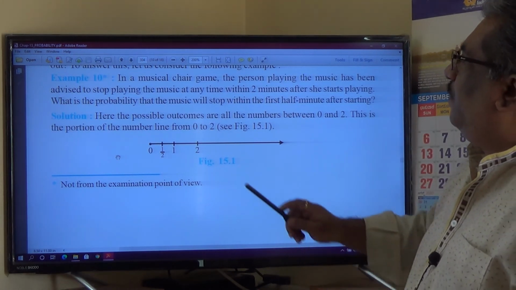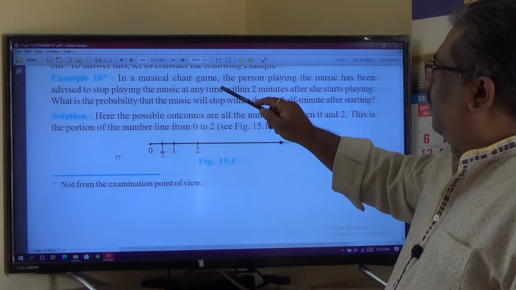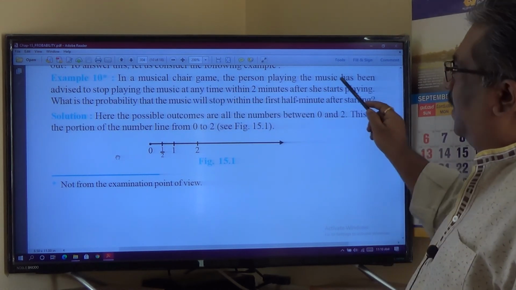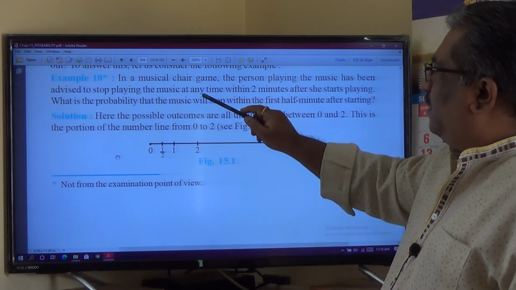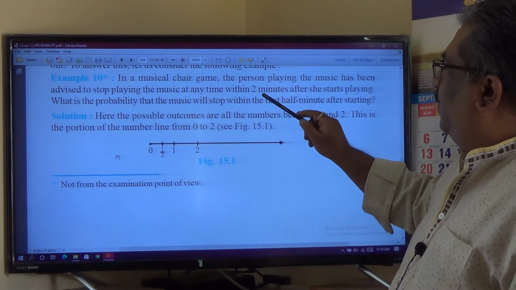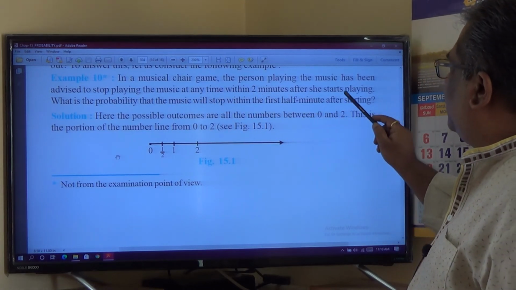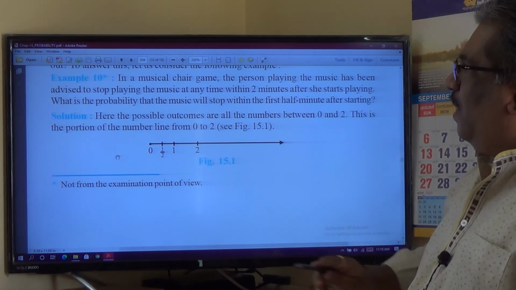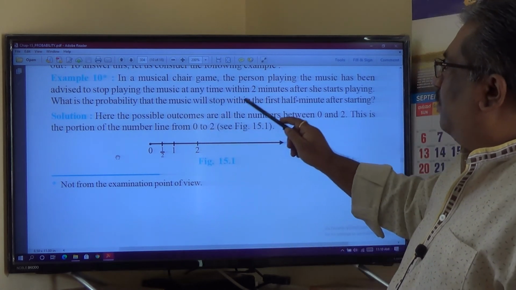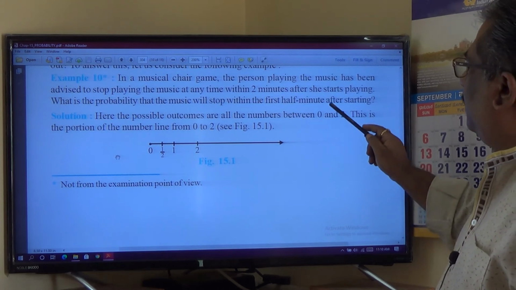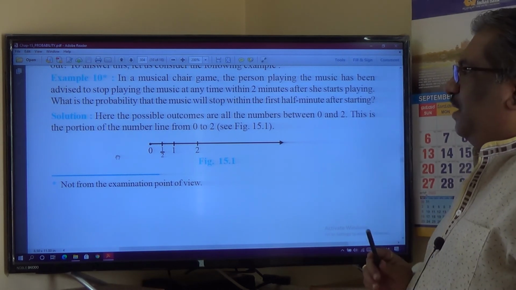Let's see. In the musical chair game, the person playing the music has been advised to stop playing the music at any time within 2 minutes after she starts playing. What is the probability that the music will stop within the first half minute after starting?